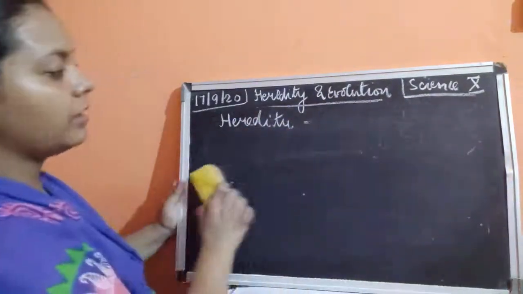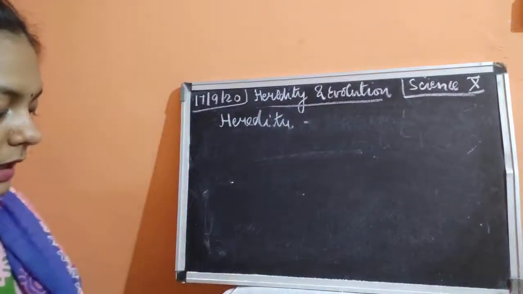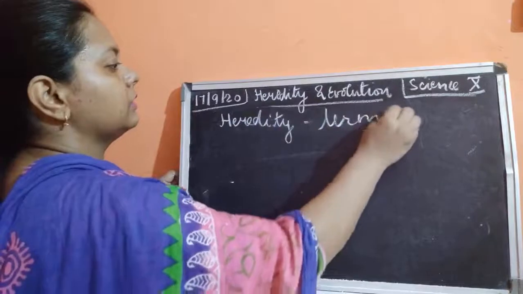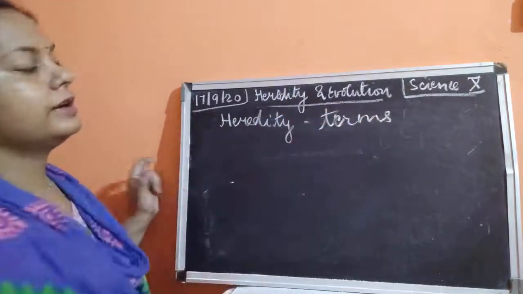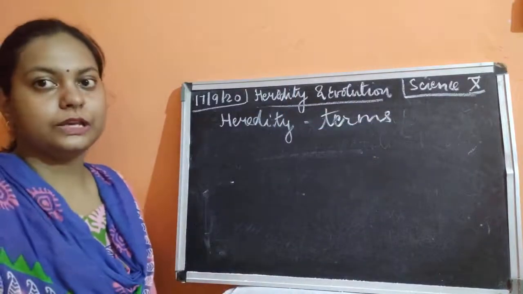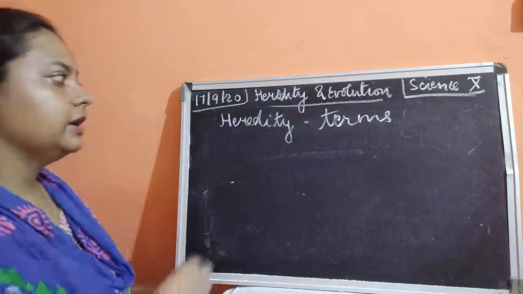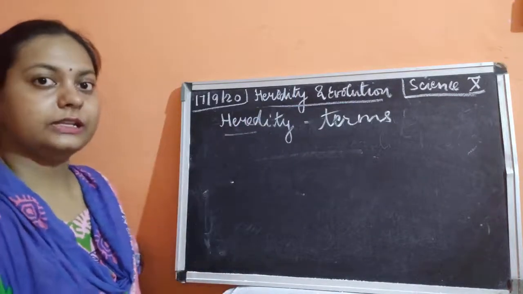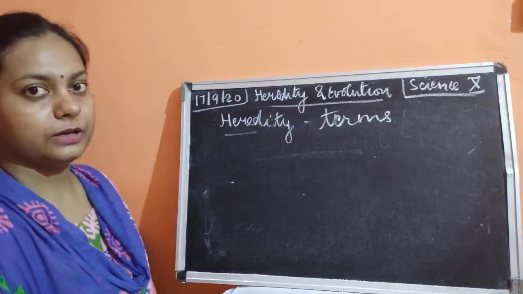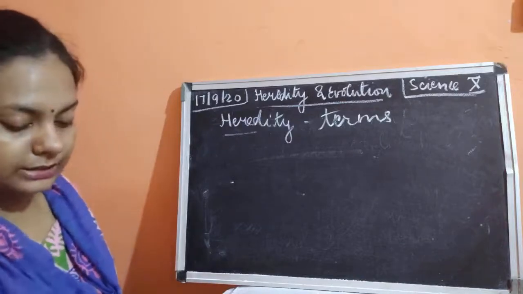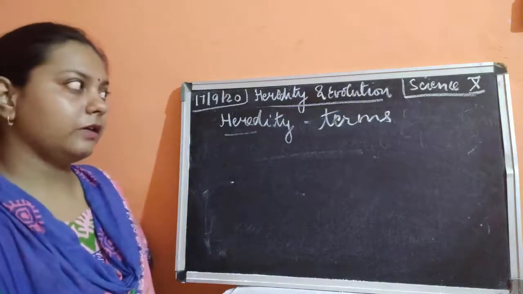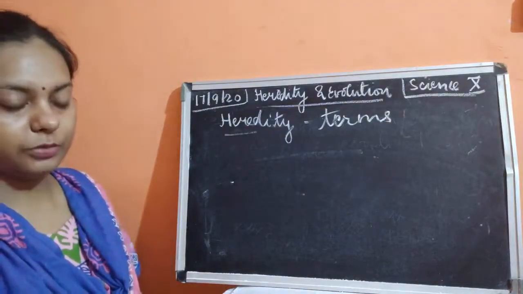So the next topic, a very important topic, is the terms which are related. We should also understand the terms which we are using in heredity. Now this heredity is also studied under the science called genetics. Genetics deals with this heredity information. It contains genes, and helps in the study of heredity. I'll tell you more about it.